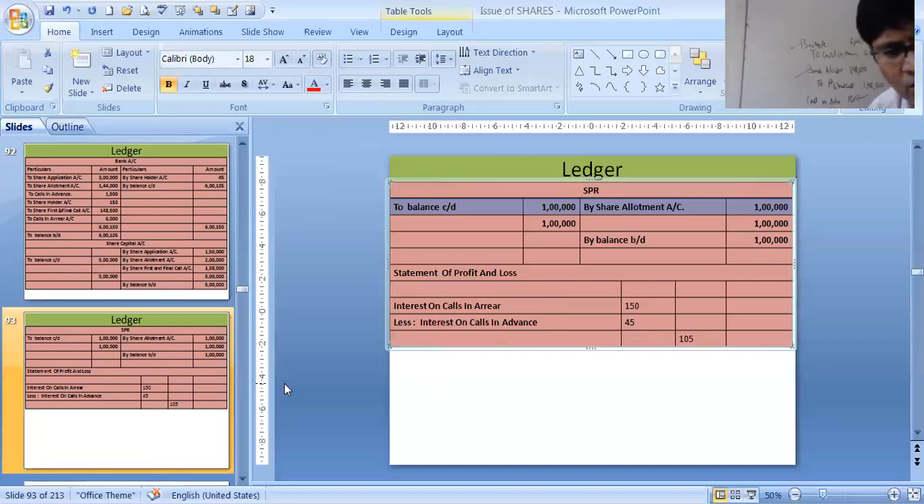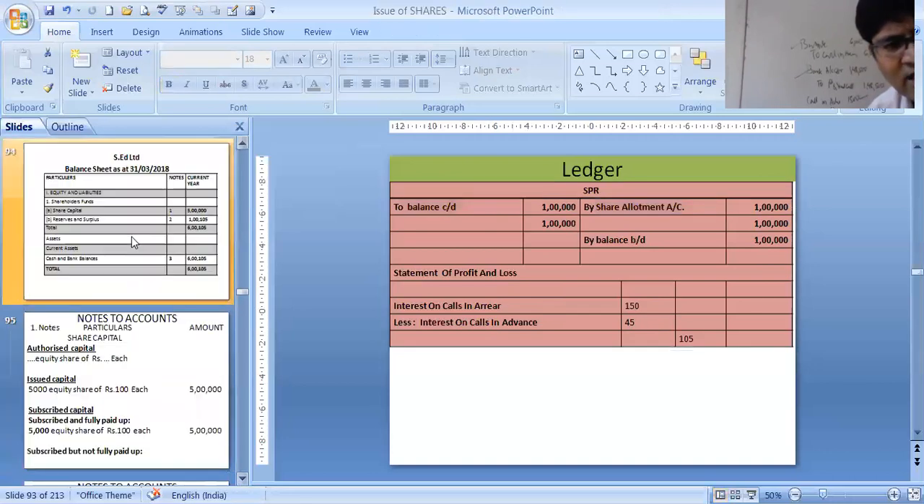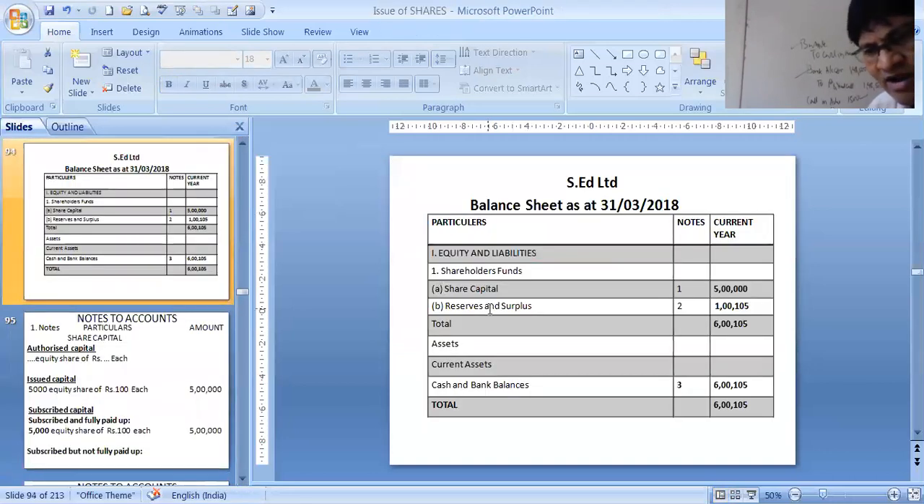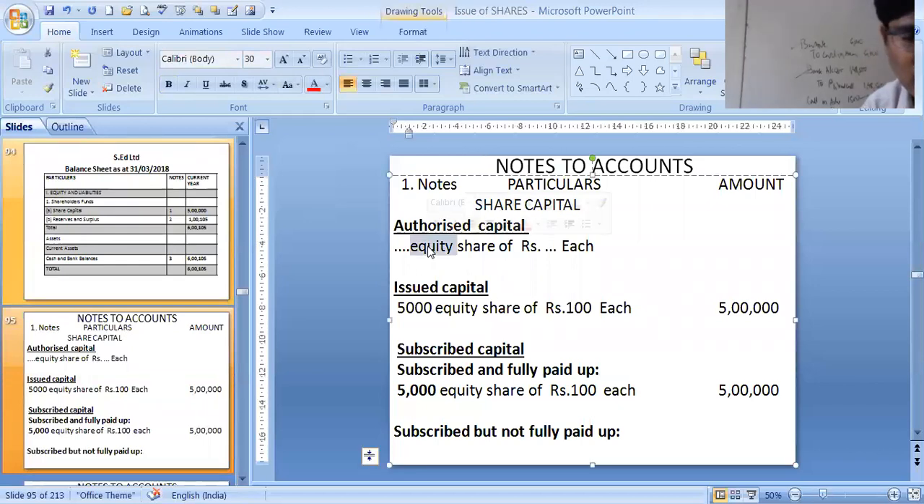Now we will be showing how to prepare the balance sheet, the last part. Balance sheet 1, you can see this one is the final figures. Figure 1, 2, 3, notes 1, 2, 3. That is more important. Notes. Let's see our first note. It is same, instead of equity it will be preference share. This will be preference shares only because this was a preference share sum.